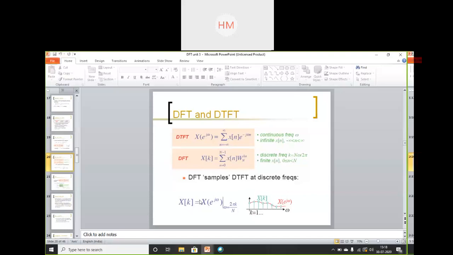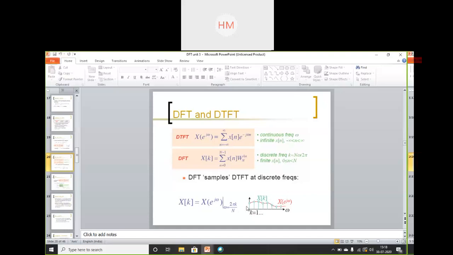What is the difference here now? The difference is that x of k is equal to x of e to the power j omega, clear? Where omega is 2 pi k by capital N. Now what is the difference? X of e j omega is a continuous domain signal you will get at the output. Now we are sampling this to get a particular discrete signal.